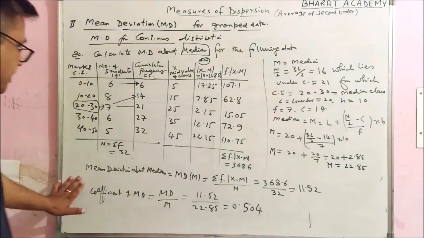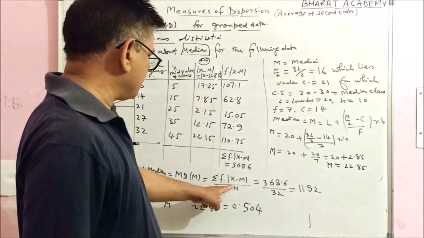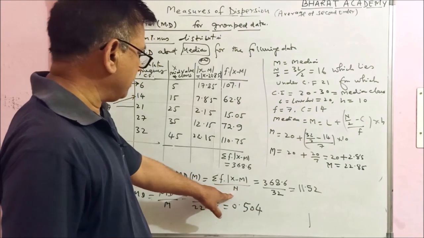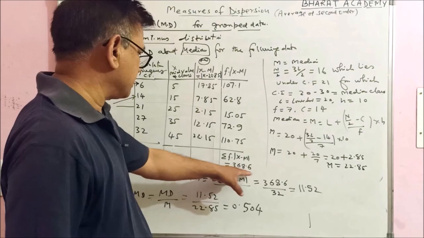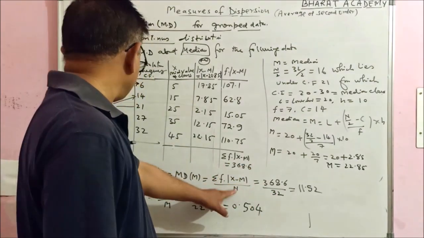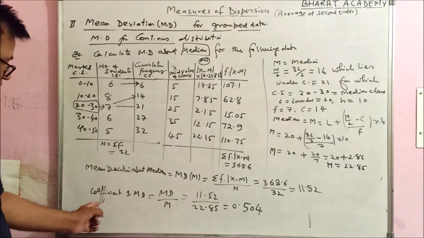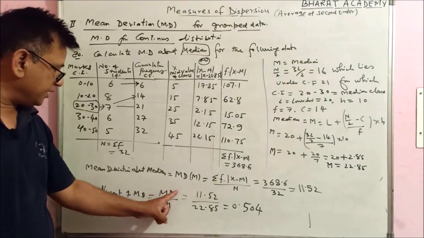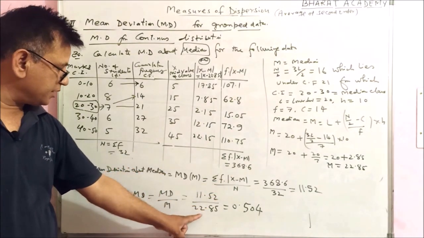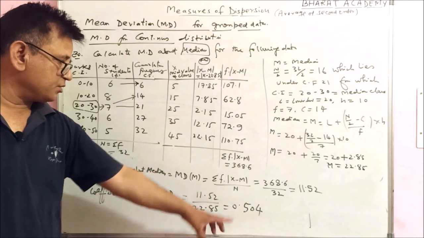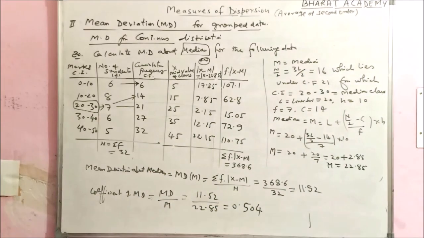So now the mean deviation about the median will be summation f into absolute value of x minus M upon N, which is 368.6 upon N. N is 32, which gives 11.52. Now the relative measure of dispersion, the coefficient of MD, will be mean deviation about median, 11.52, upon median 22.85. This is 0.504. This is the relative measure of mean deviation about median.